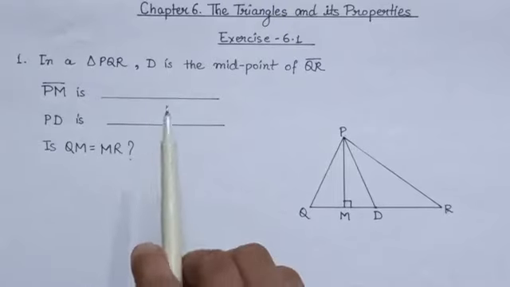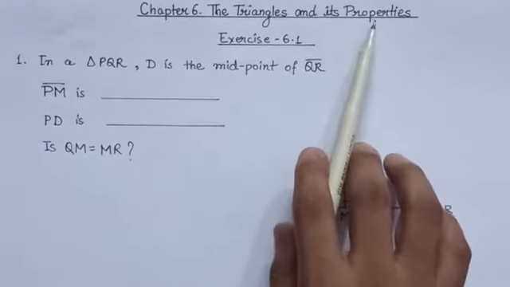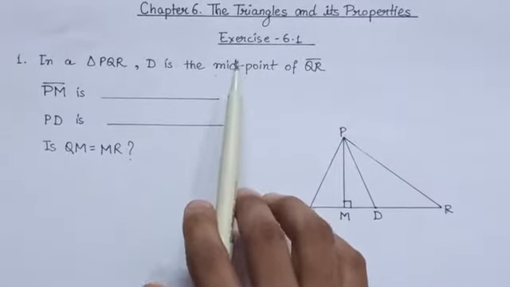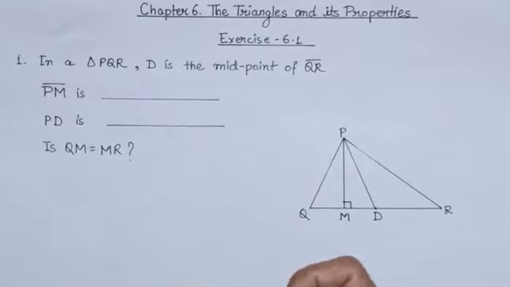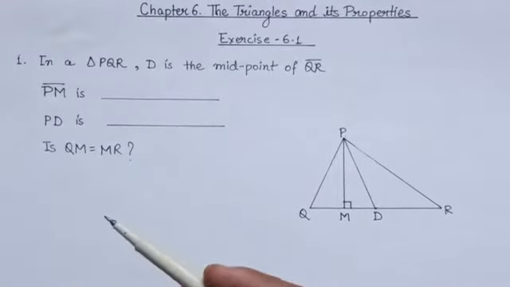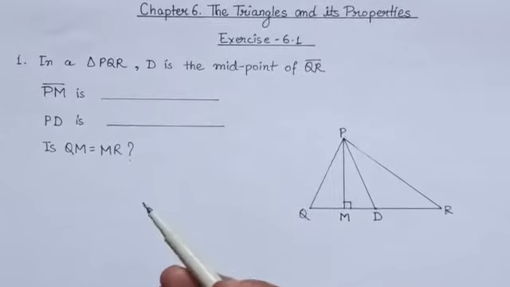Hello students, this is the second part of our chapter, the triangles and its properties. In this part, first we will solve a question which is based on median and altitude of a triangle. In our previous video we have studied what the median and altitude of a triangle are.